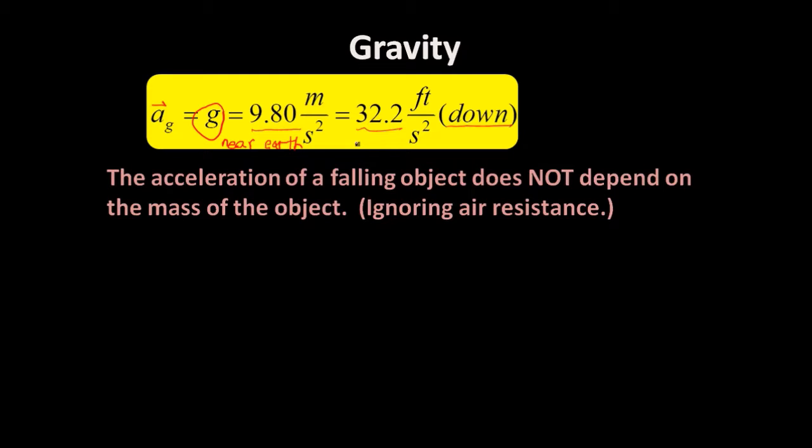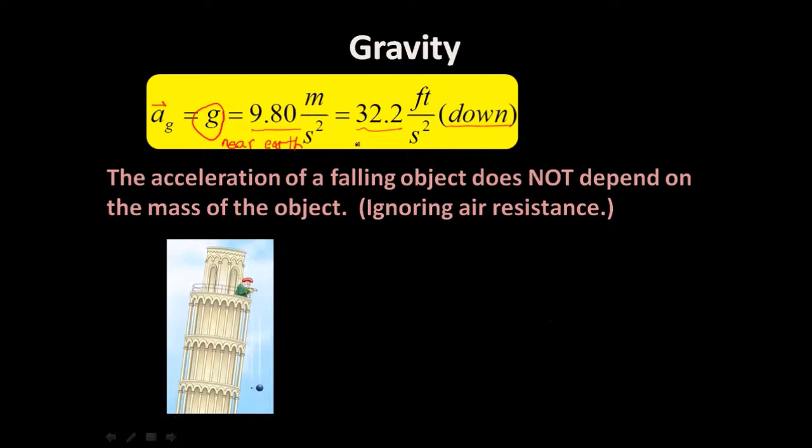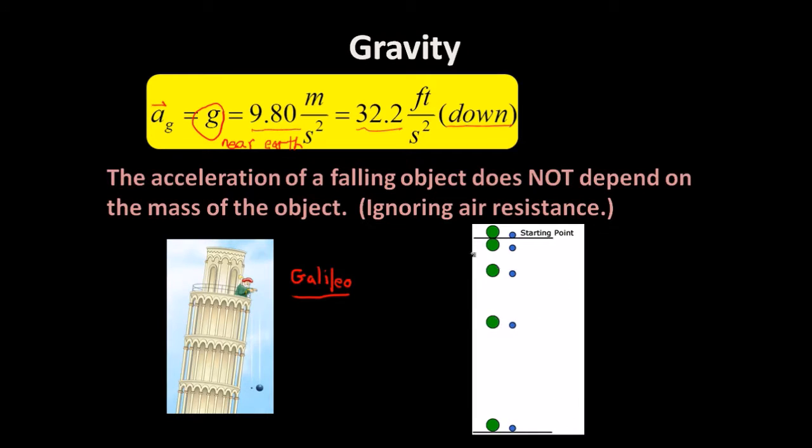The person who discovered this principle was a fellow by the name of Galileo. Perhaps you've seen some idea of this, like here. This is, in fact, a representation of Galileo's famous experiment where he drops two objects of two different masses and they fell at the same rate. Now, the rumor, you might say the legend, is that he did this from off the Leaning Tower of Pisa. That probably is, in fact, just a legend, but he did do the experiment. He did show that his idea was true, that all objects accelerate at the same rate. We can see it a little bit more easily here.